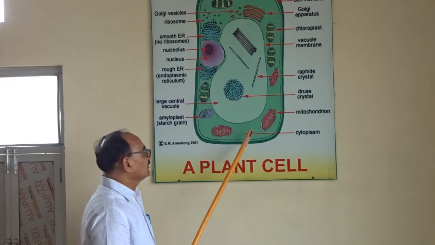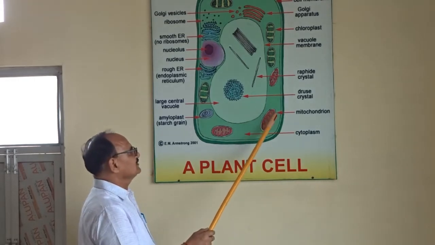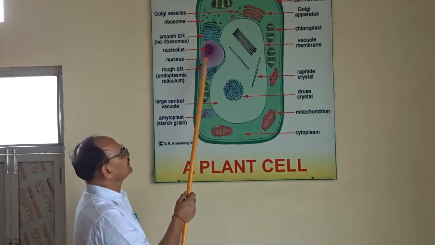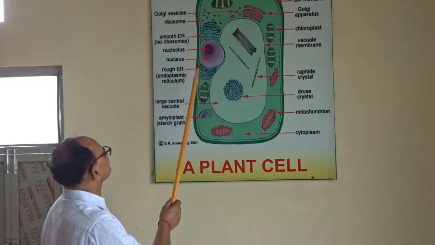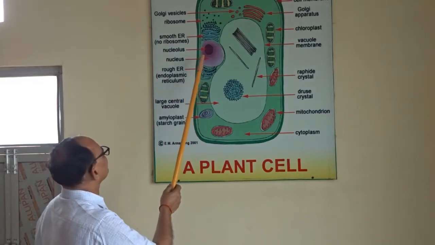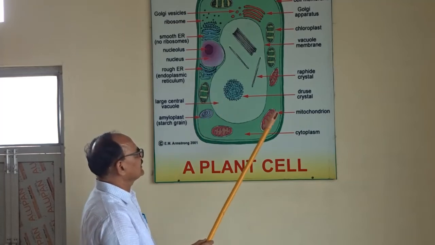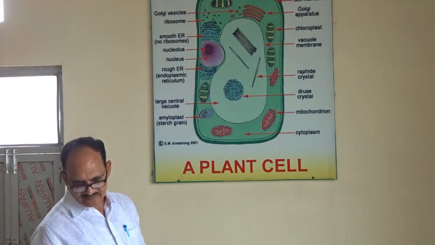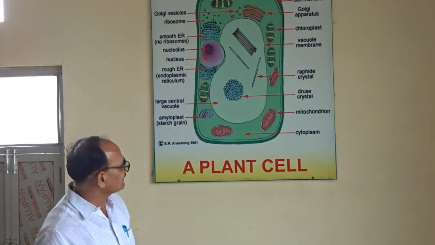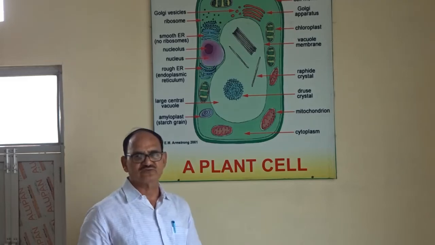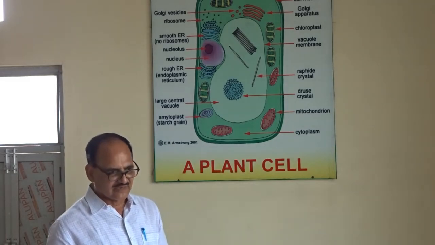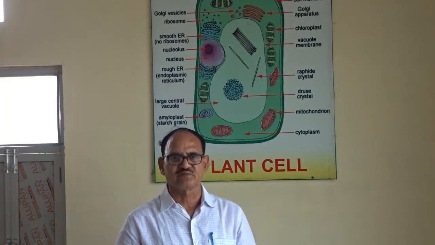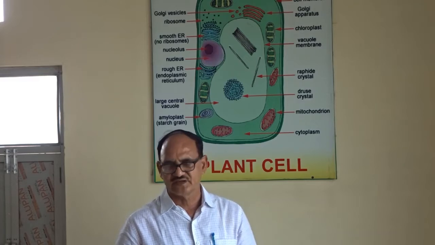The nucleus is very important, which has DNA and the hereditary material in the form of chromosomes or DNA, or you can say genes. Here there is the mitochondria. Mitochondria is also a very important cell organelle. It is also known as the powerhouse of the cell, because each and every organism needs energy to perform its work.